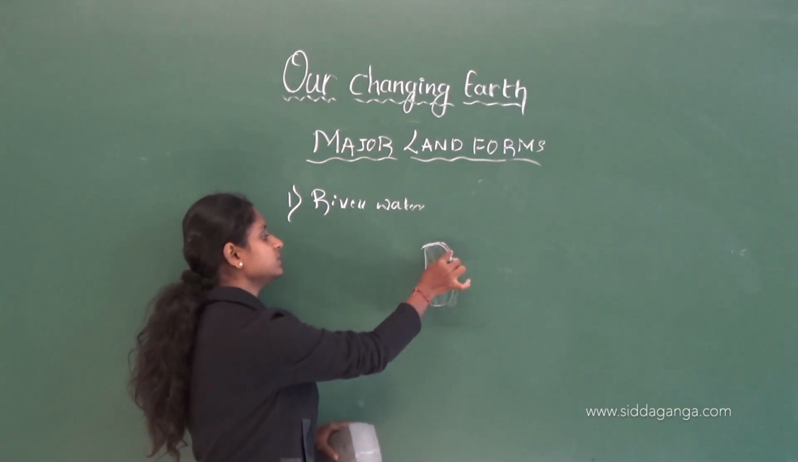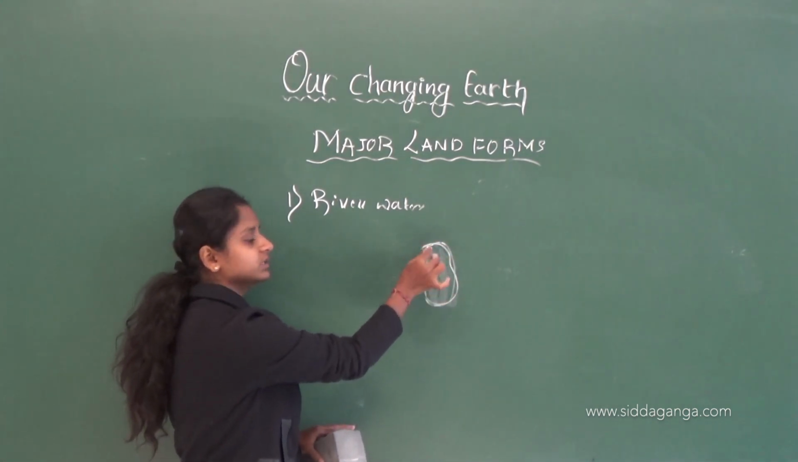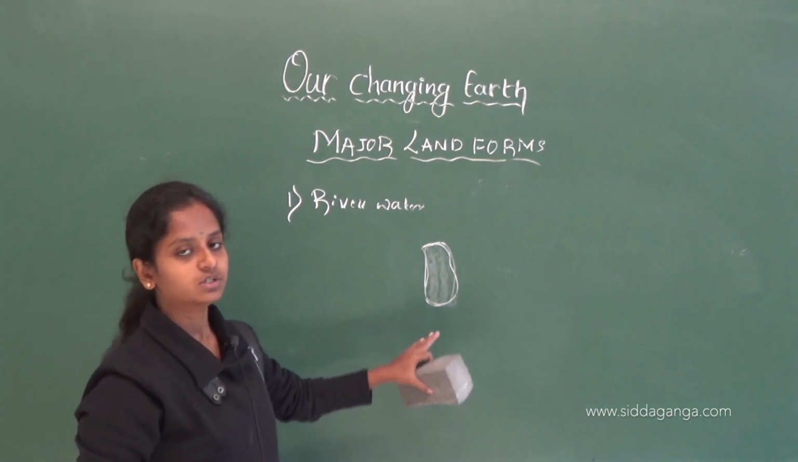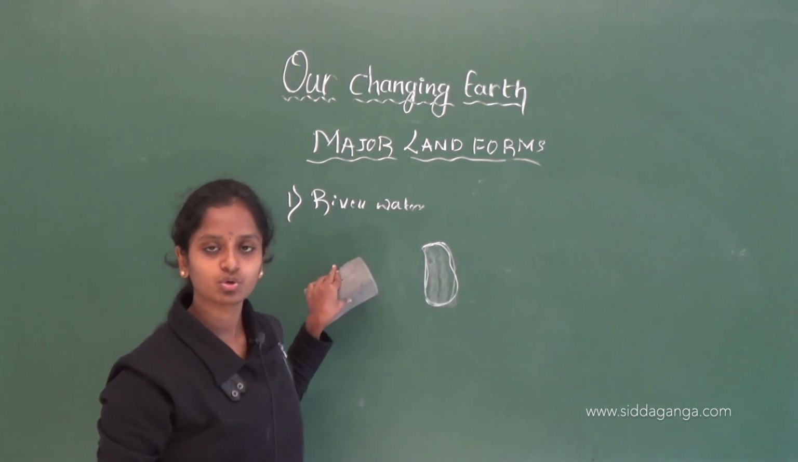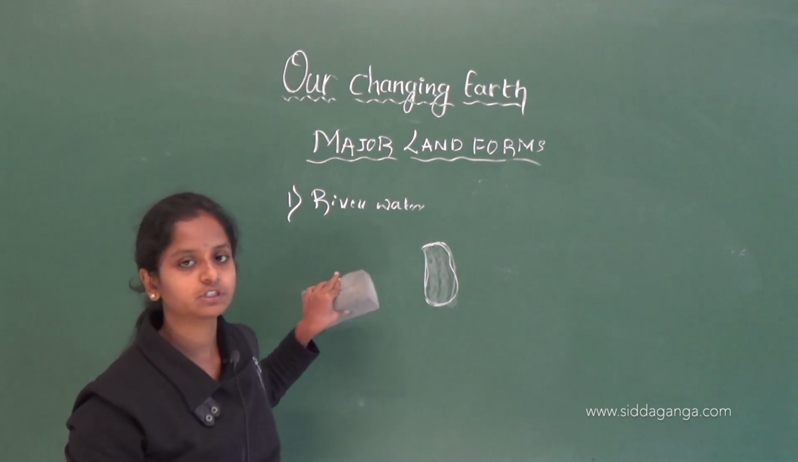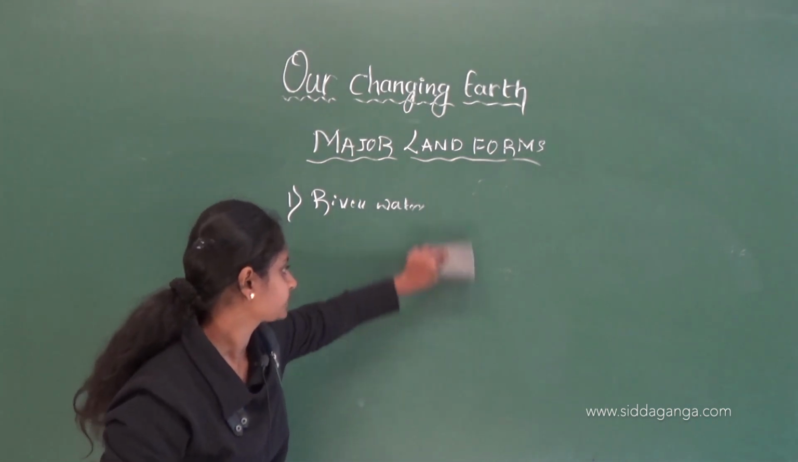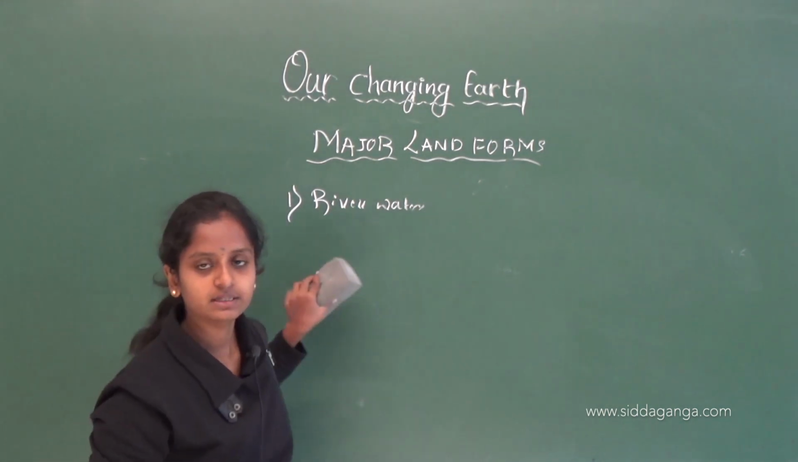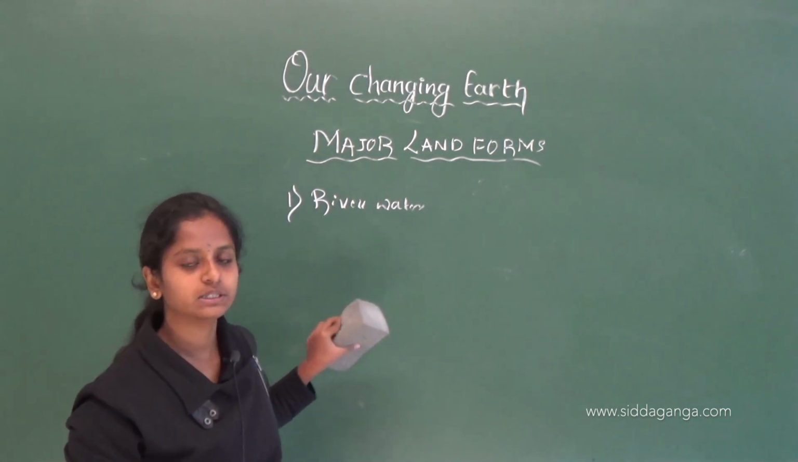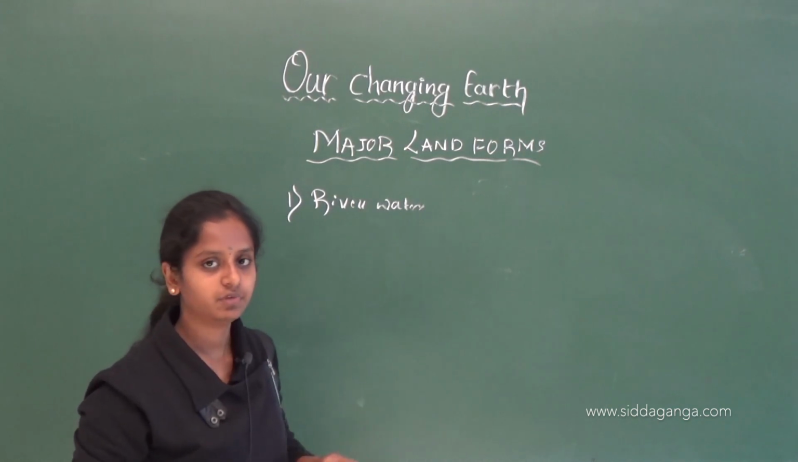Here it has formed some kind of land. So, the river is also one of the causes for the formation of this landform. Okay. Then this is about the river. How will the river form landforms?